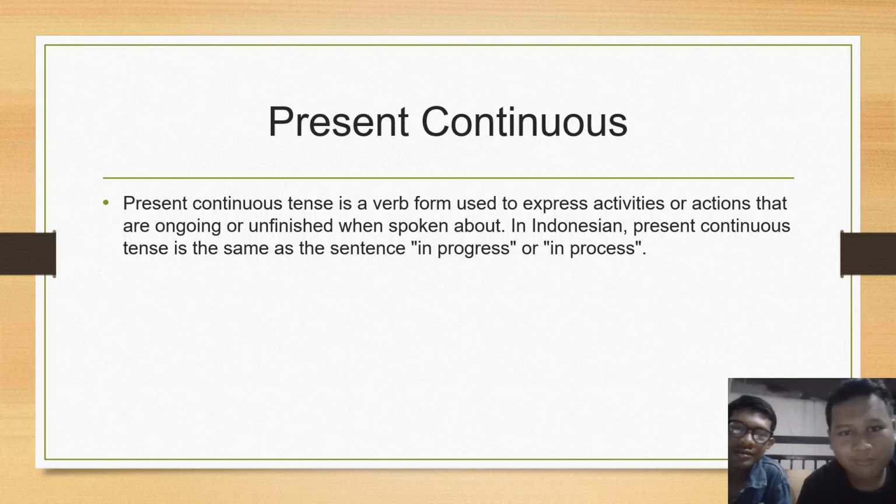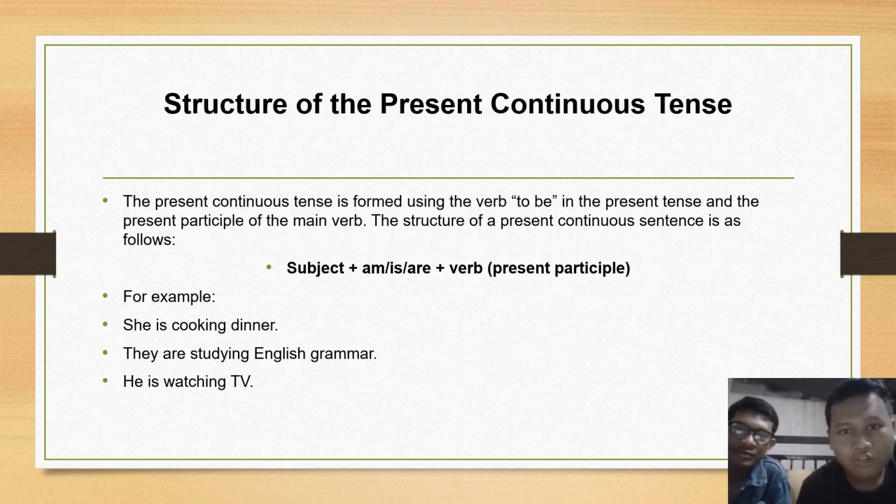Present continuous. Present continuous tense is a verb form used to express activities or actions that are ongoing or unfinished. When spoken about in Indonesian, present continuous tense is the same as the sentence in progress or in process. Structure of the present continuous tense.